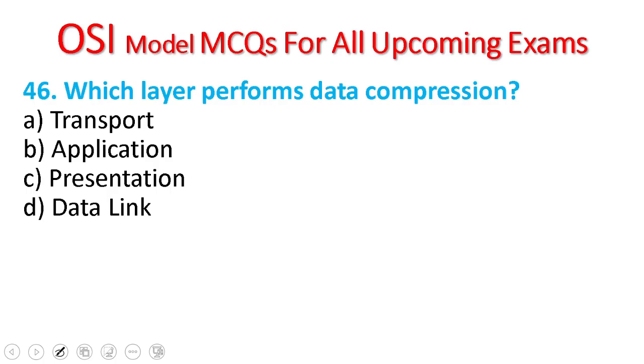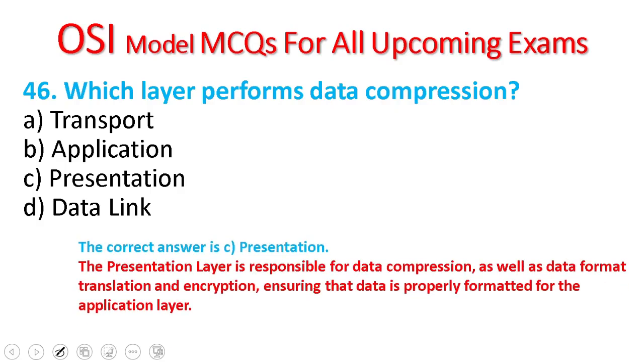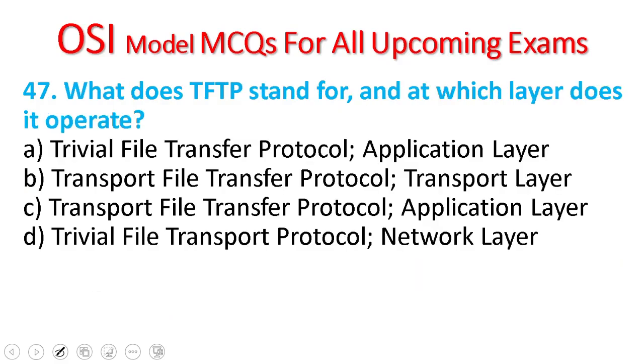46. Which layer performs data compression? Transport, application, presentation, data link. The presentation layer is responsible for data compression as well as data format translation and encryption, used to ensure the data is properly formatted for the application layer. 47. What does FTP stand for, and at which layer does it operate?